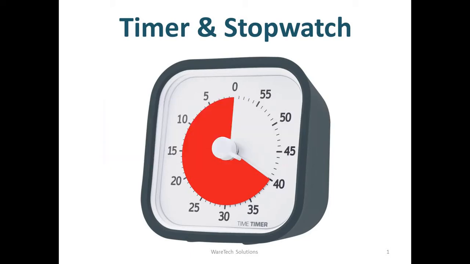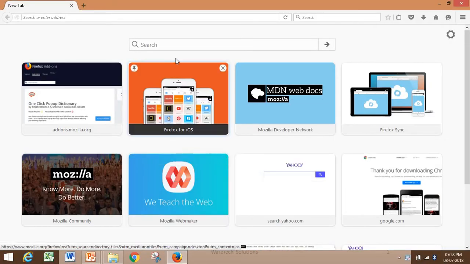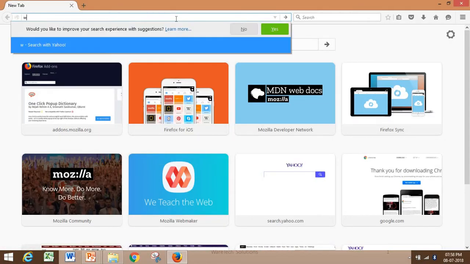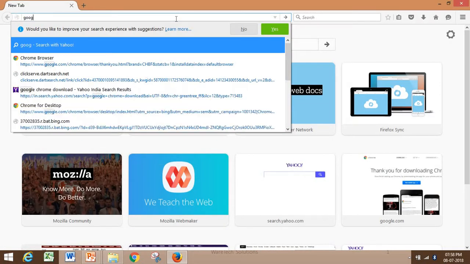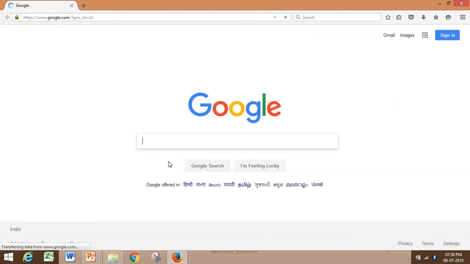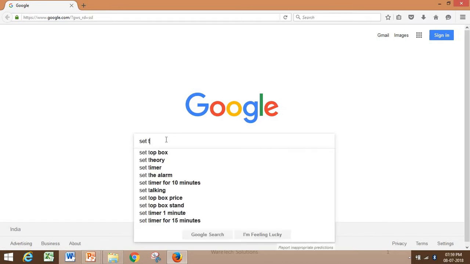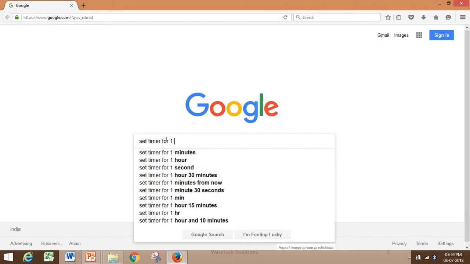I go to the browser and type google.com. The keyword is "set timer for". I type "set timer for". For example, I need 1 minute.